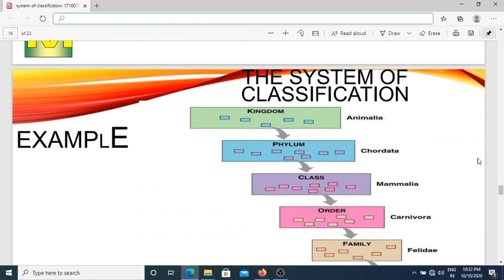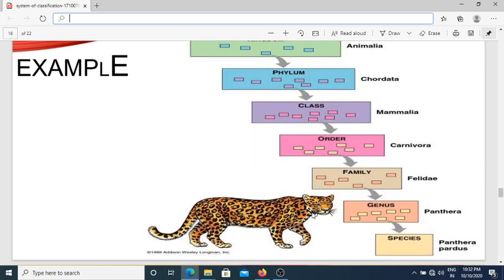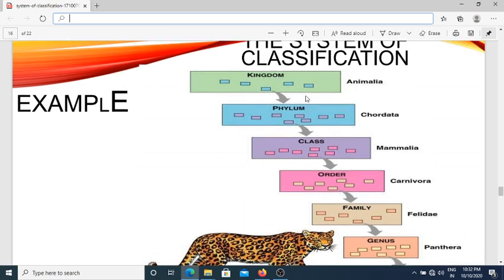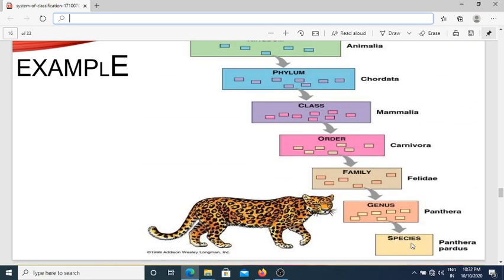For example, in the system of classification, the example Panthera pardus. Pardus is the species and Panthera is the genus. Here one example, Panthera pardus is classified in the system of classification. Higher level, that is the kingdom, and last level, that is the species.